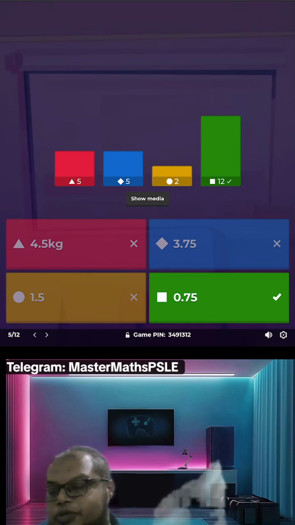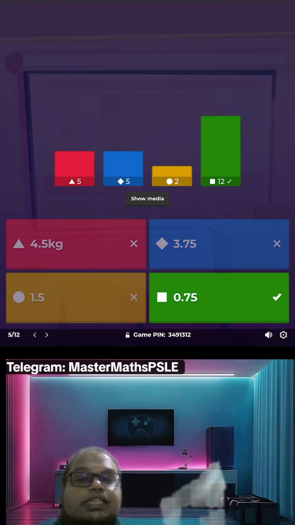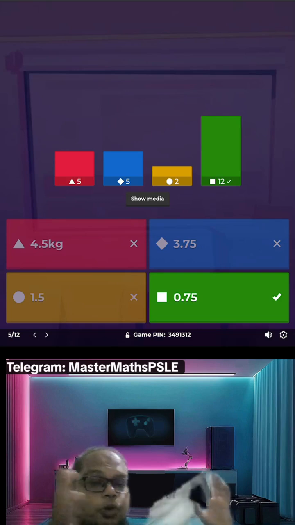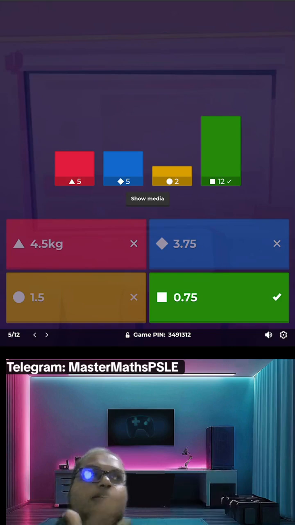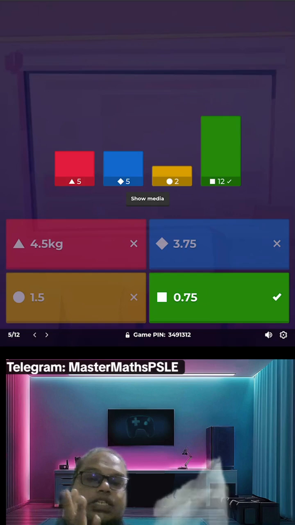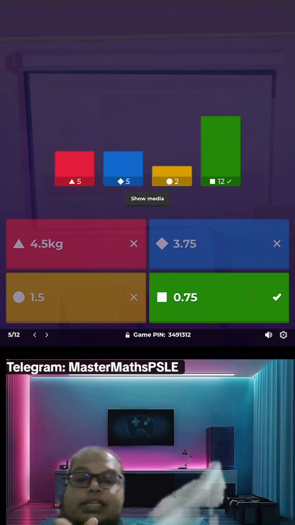And most of you selected 0.75. So remember, like I said, out of 4 portions, he uses 3, so he's left with 1. So that 1 is like 6 divided by 4, which is 1.5 kg. 1.5 kg, you take away 0.75 because 3/4 is 0.75. That's why the answer is 0.75.